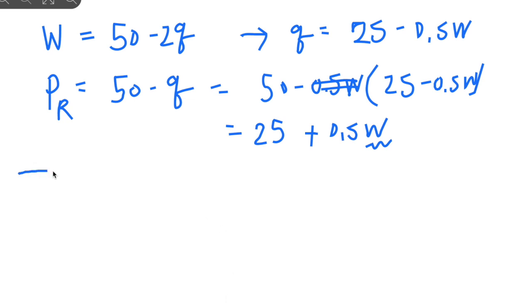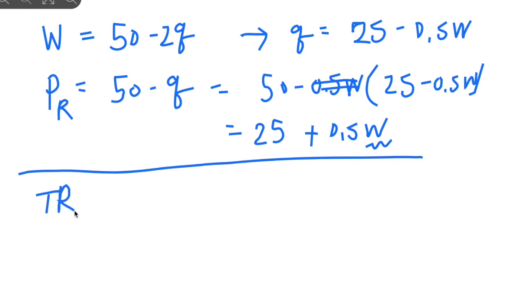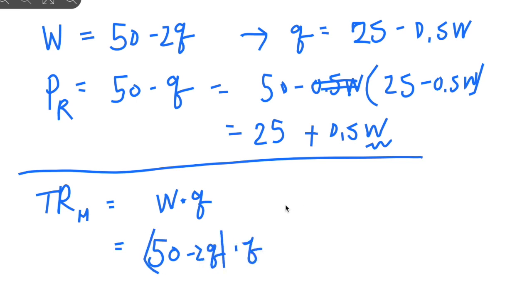And now we go back to the total revenue of the manufacturer. Here they have W times Q, and W is 50 minus 2Q, so 50 minus 2Q times Q is the total revenue for the manufacturer.